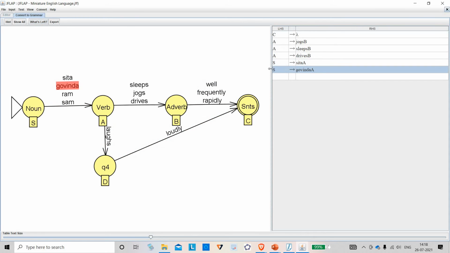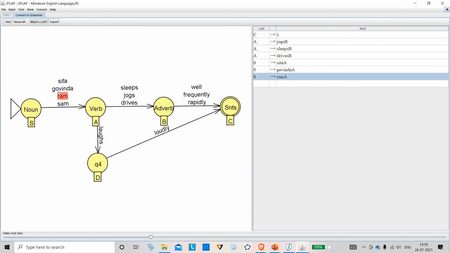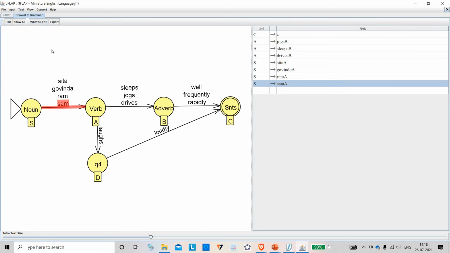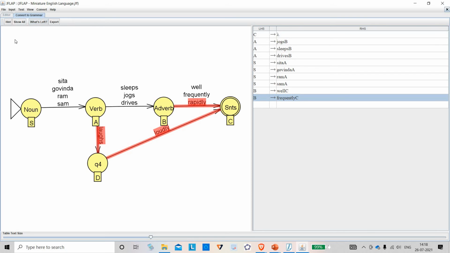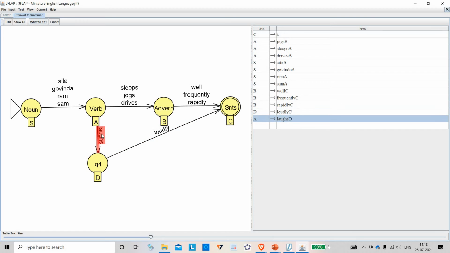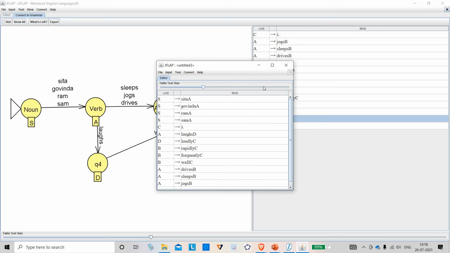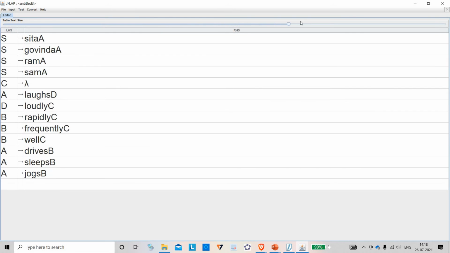See on the right side, it tells what all is to be replaced. I can just draw a machine, visualize it, and get the grammar out of it. Nothing is left. So if I export, see here, it is giving me the grammar.